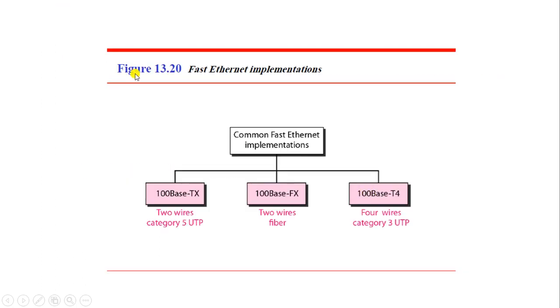The next one is the fast Ethernet implementations. As far as fast Ethernet implementation is concerned, there are three types. 100Base-TX is for transmission over 2 wires, category 5 UTP, and it can also be used with STP. 100Base-FX, here students, you are going to use two wires, but it will be fiber optics, so 2 wires of fiber. And 100Base-T4 is 4 wires, category 3 UTP.